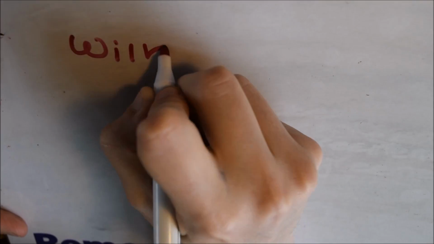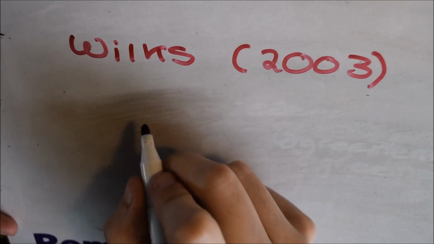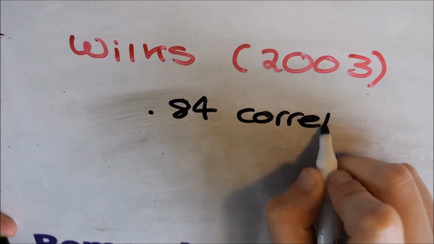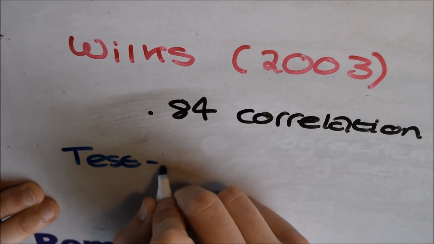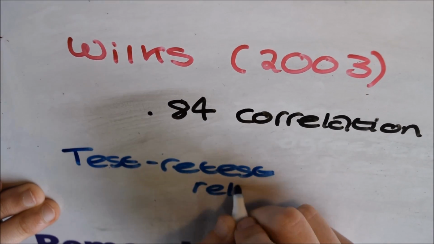Test-retest reliability was done by Wilkes et al. in 2003. He administered 2 alternate forms of the test to schizophrenics over a period of 1 to 134 days. The correlation was 0.84.